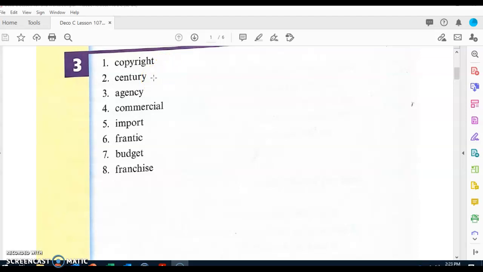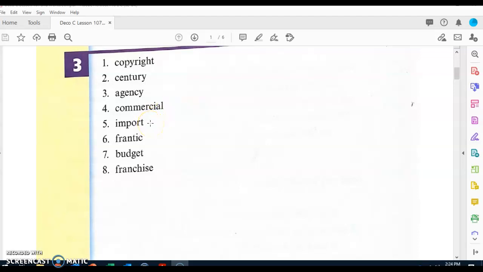Number 2. What word? Century. A century is 100 years long. Number 3, what word? Agency. An agency is a business that represents clients. Everybody, what do we call a business that represents clients? Get ready. An agency. Number 4, what word? Commercial. A commercial is an advertisement.